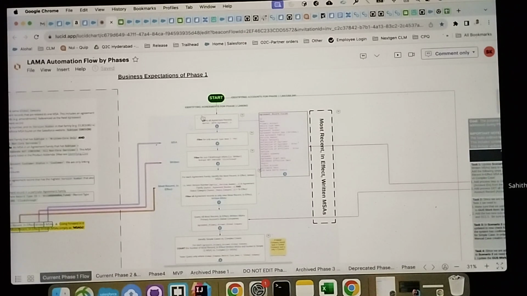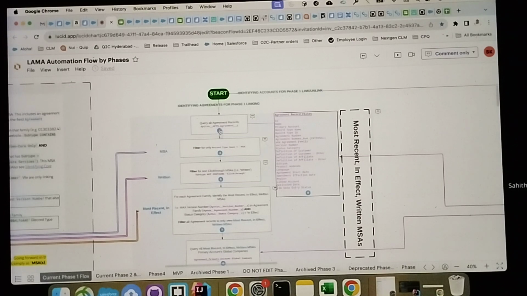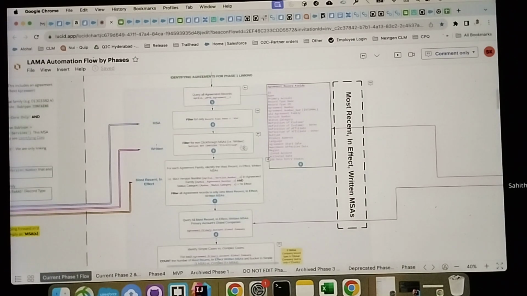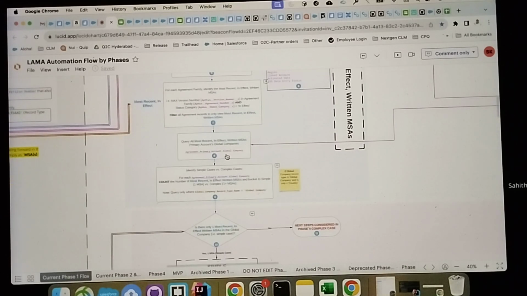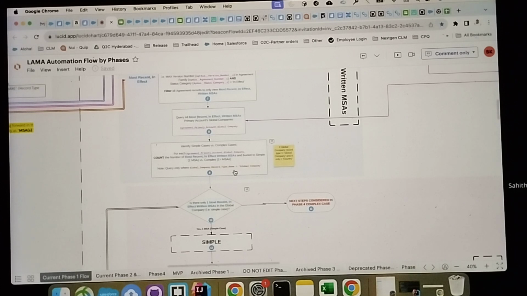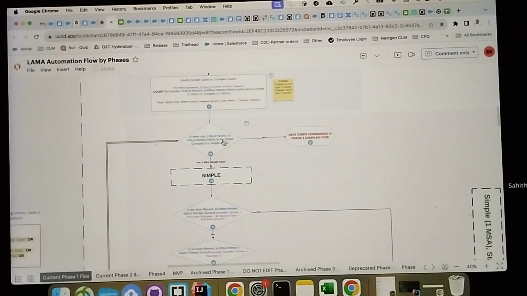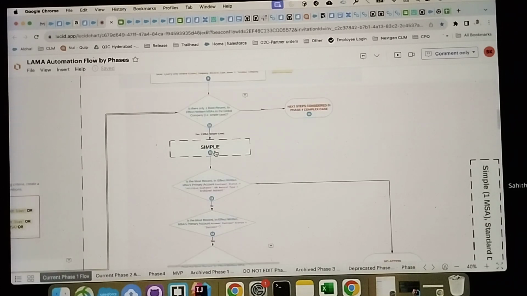All the phase 1 details, if you go through it: the record type should be MSA, and it is not a click-through, and it should be the most recent in-effect written MSA, and it should have some global company. The record type should be global company, and it has only one MSA.